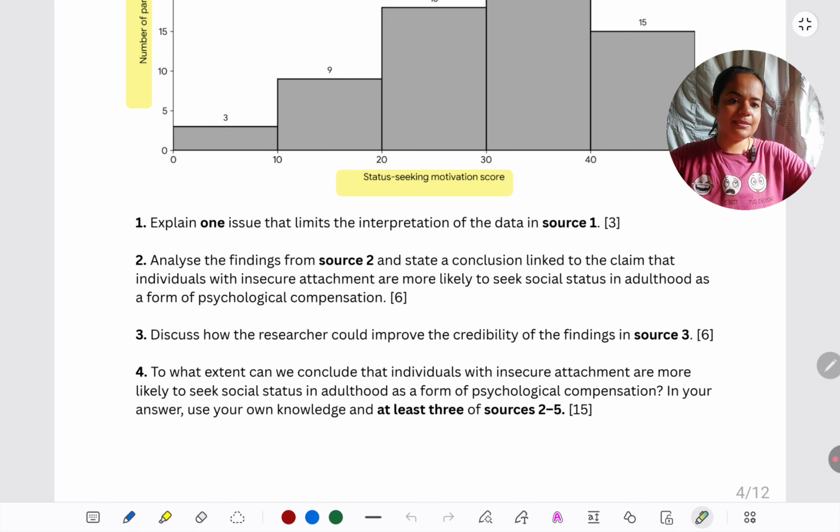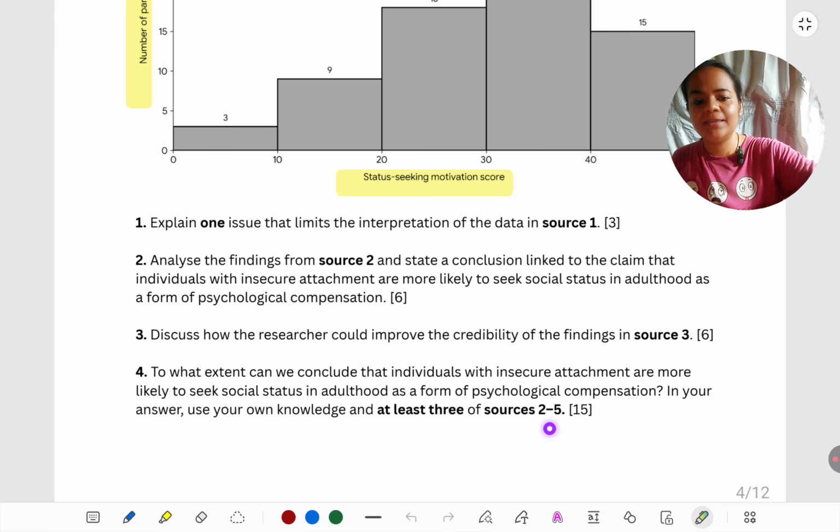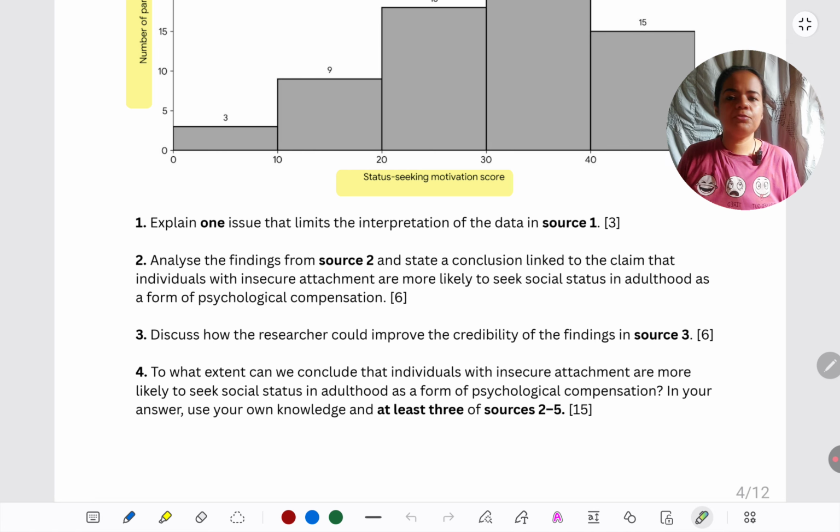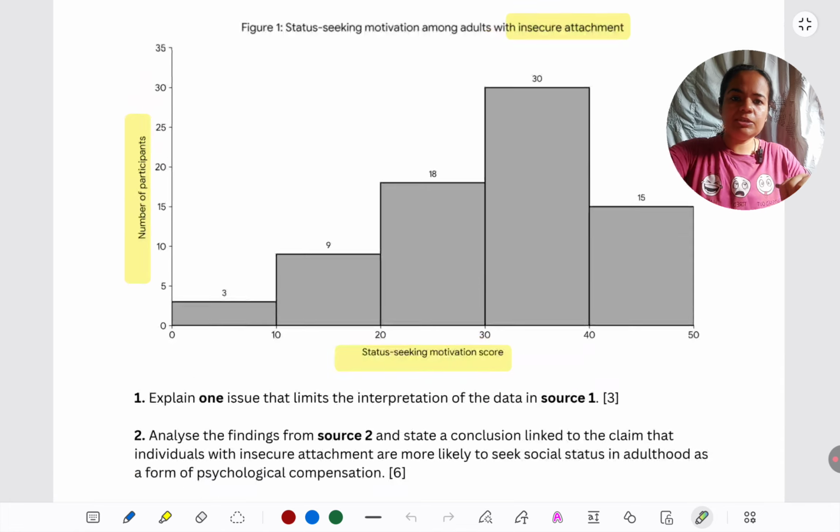Then we have discussed the credibility. This time credibility question, I think in the specimen also it was credibility. Ahead in this practice pack, I also have bias and transferability questions. But definitely this time, which is the source 3 in this paper, and which suggestions for credibility will best apply here as against the specimen paper, we'll be looking at that. Finally, the 15 marker, which is pretty much a static question. They're going to name some sources, typically 2 to 5, though they can take 1 to 5 also. And using any 3 of them, we have to evaluate the initial claim.